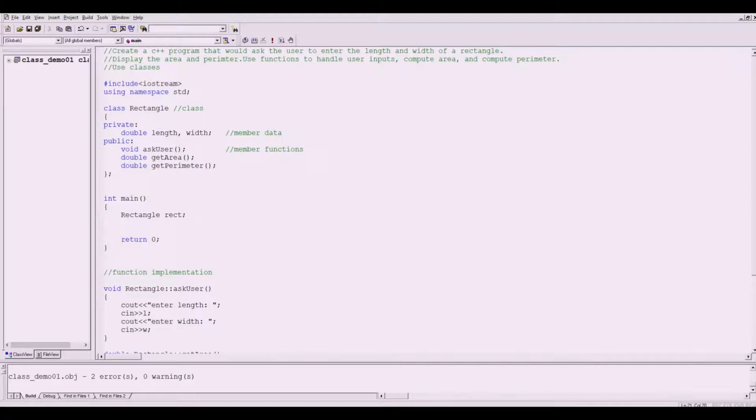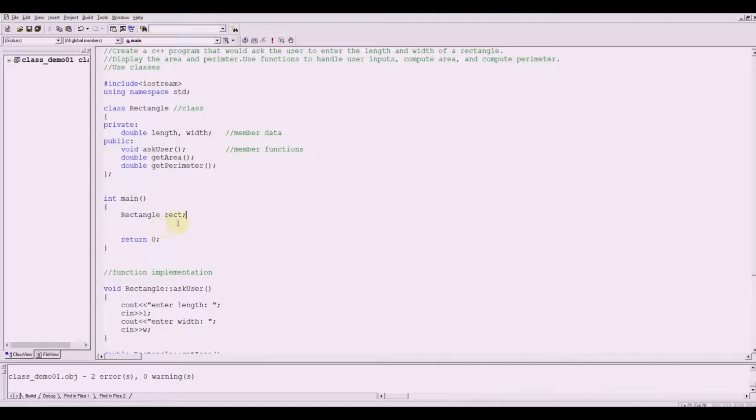I have created here a variable rect whose data type is Rectangle. So rect is also known as an object. These functions here, in object-oriented programming, are what you call methods.